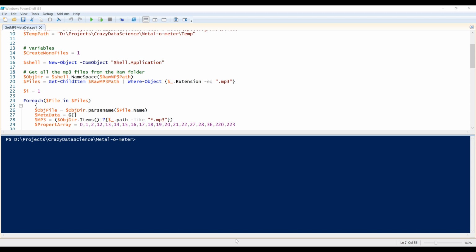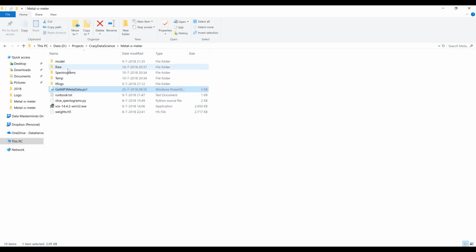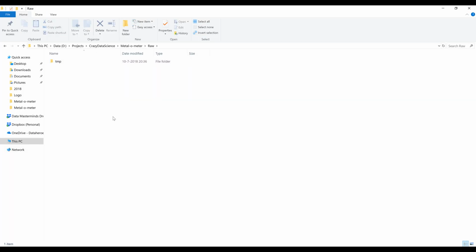So I'm placing all the MP3s that I want to generate spectrograms from into a folder. And in PowerShell, it's the raw MP3 path, which is the folder called raw. It doesn't have any files right now because I've already converted them to spectrograms, but we are going to convert one at a later stage.